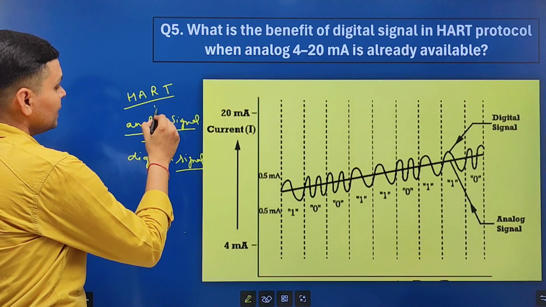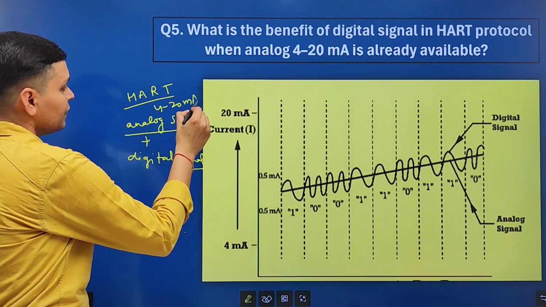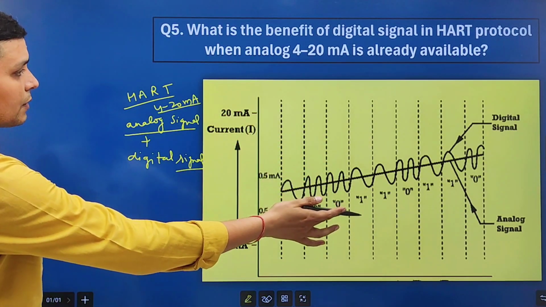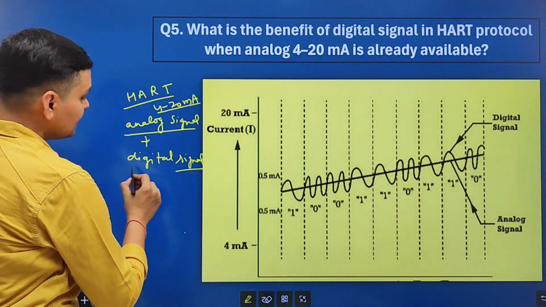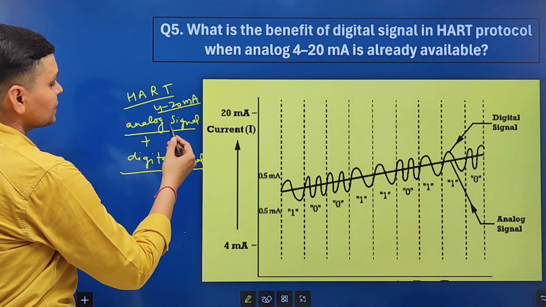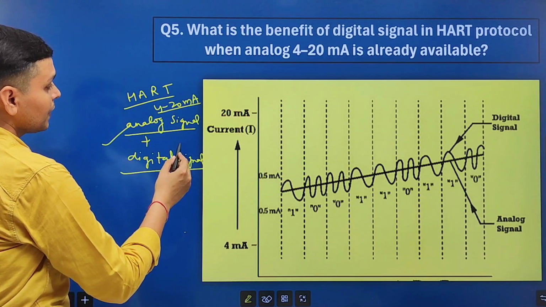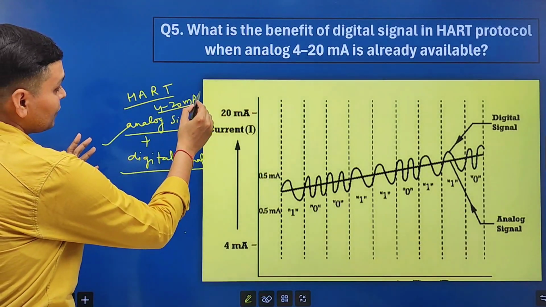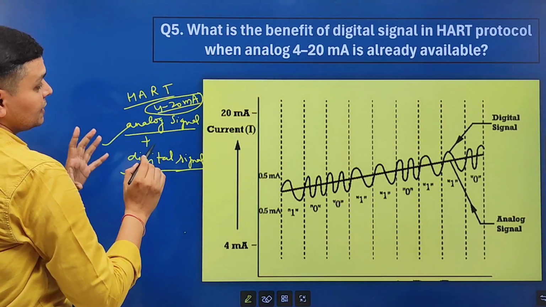Analog signal is nothing but 4 to 20 milliampere signal which we are measuring from any transmitter or any sensor, and this digital signal is superimposed on this analog signal. But this 4 to 20 milliampere signal is not disturbed.